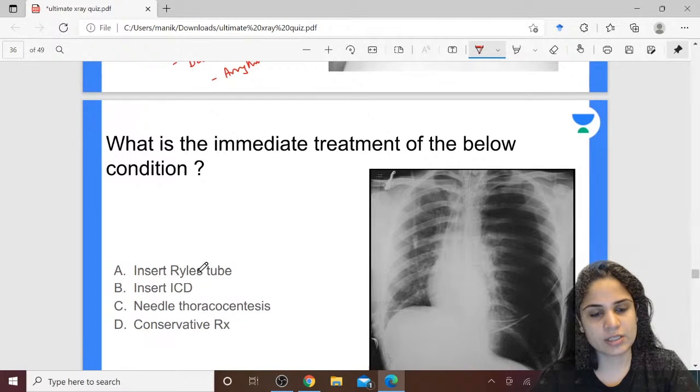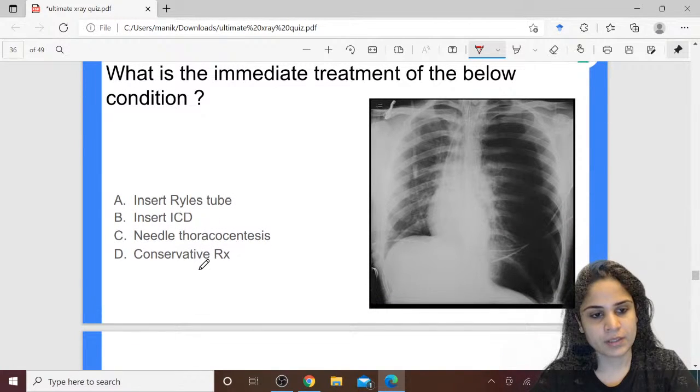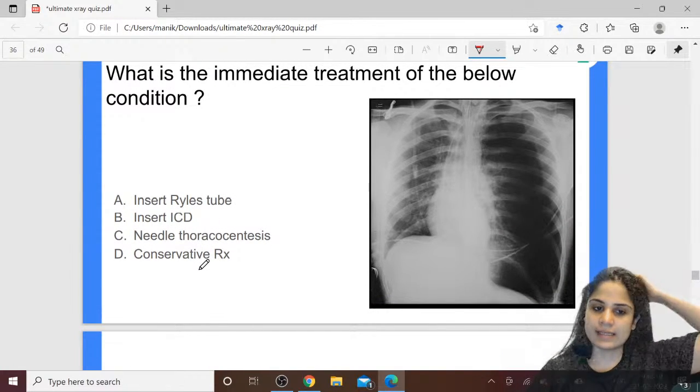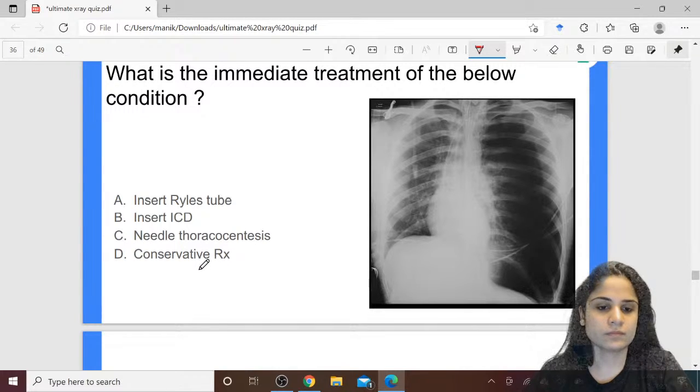Okay, what is the immediate treatment of the below condition? Insert a Rice tube, insert an ICD, needle thoracocentesis or conservative treatment? Okay, awesome.